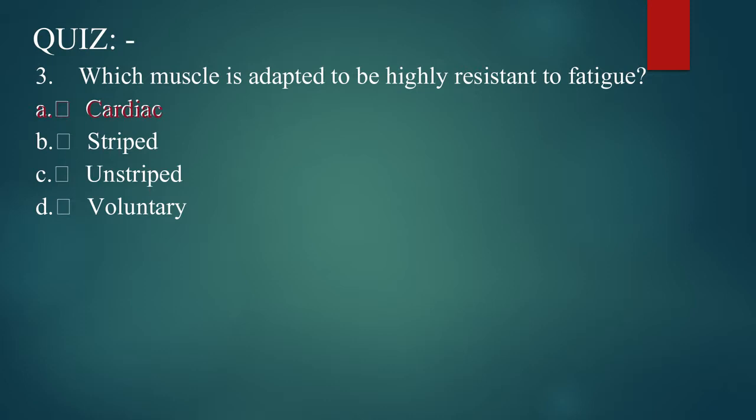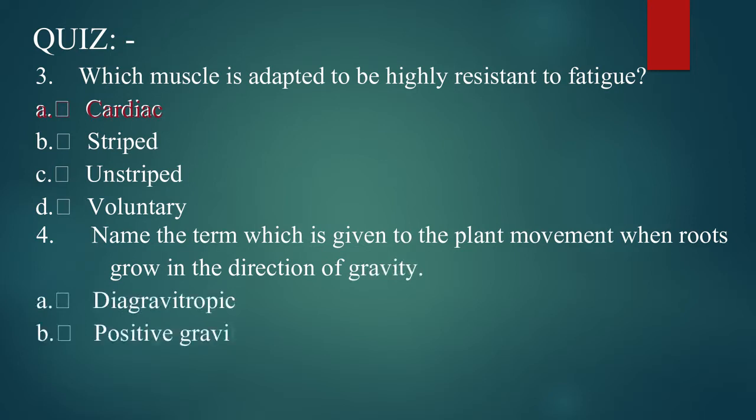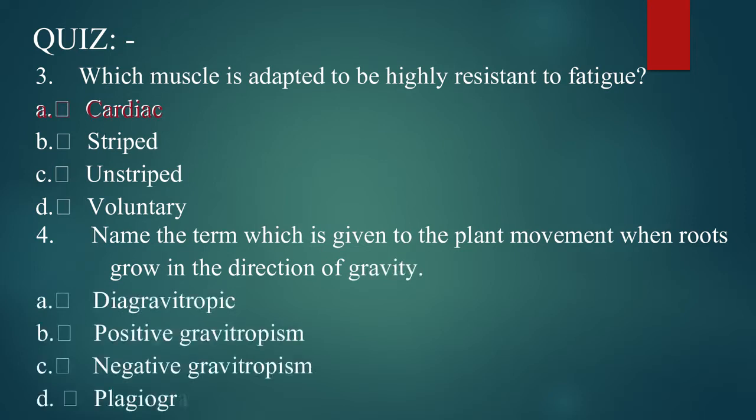Question number 4. Name the term which is given to the plant movement when roots grow in the direction of gravity. Option number A, diagravitropic. Option number B, positive gravitropism. Option number C, negative gravitropism. And option number D, plagiogravitropic. The correct answer is option number B, positive gravitropism.